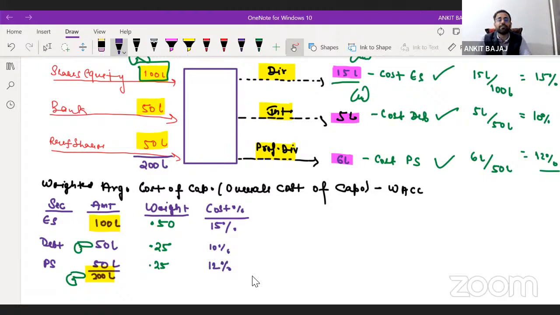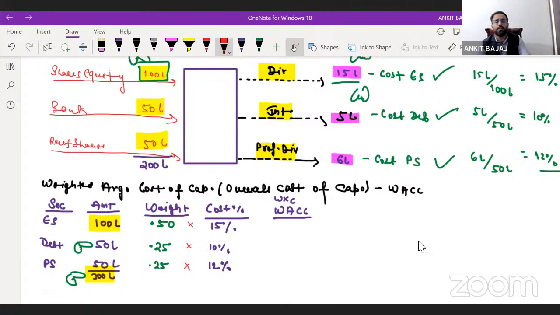Right. This is the step which we have to follow. Now what I have to do is calculate the weighted average cost of capital. I will be multiplying the weight with the cost. Weight is already given here, and cost is also given. So simply I have to multiply these two values and I will get the answer.